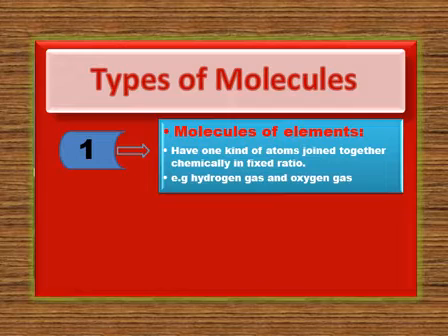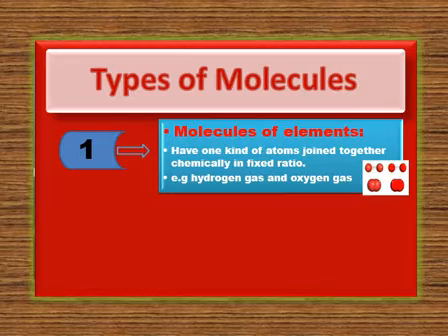Fixed ratio means, if we talk about an example, you can see there is a model of hydrogen. There are two hydrogen atoms, so the formula for hydrogen gas is H2. And the next example is oxygen gas. Oxygen gas again has two atoms of oxygen in it. So their number is fixed in any formula, and they are joined chemically. So molecules of elements have one kind of atom joined together chemically.